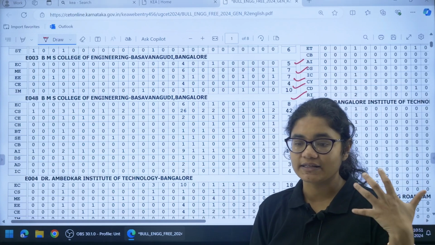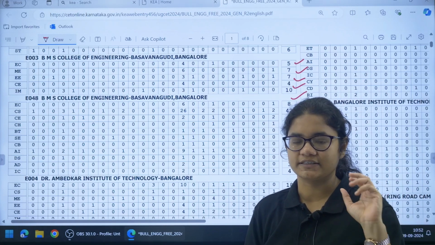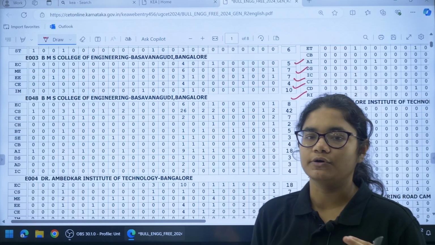Okay, so like this you can check the seat matrix for your colleges whichever you have given and then can arrange your option entry.